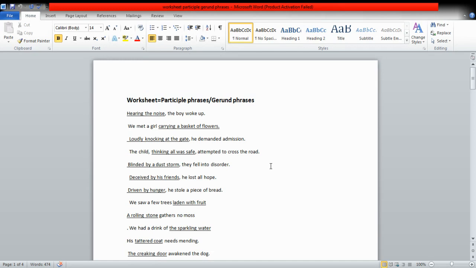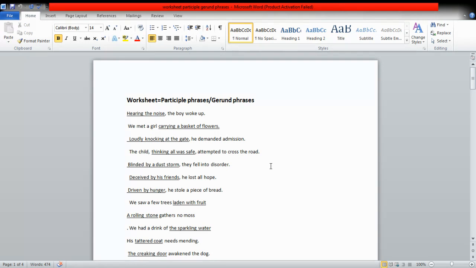I have selected sentences from your past papers, and in the whole of this worksheet, all the participle phrases and gerund phrases are mixed up. So we have to see which are the participle phrases and how we would differentiate a participle phrase from a gerund phrase. So let's start with the worksheet.